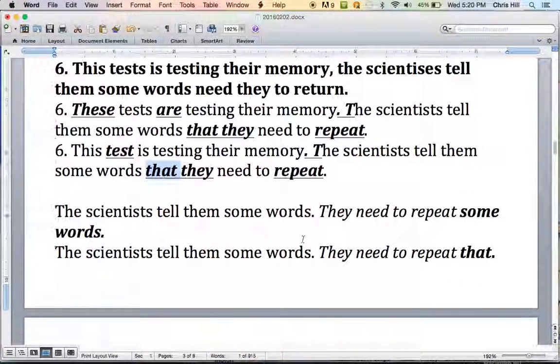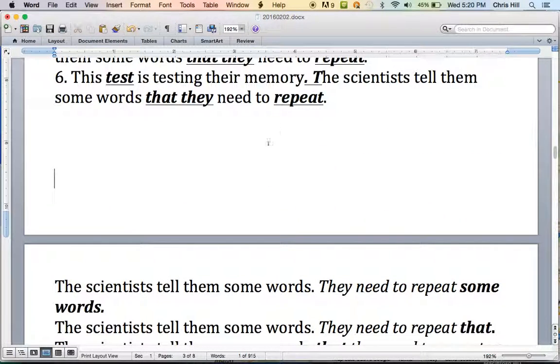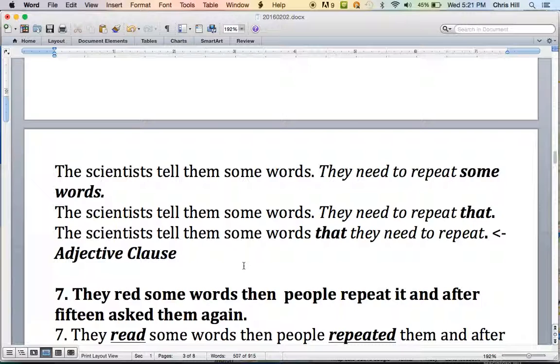This is another adjective clause. And let's look at it down below. So here again, we started with two sentences. The scientists tell them some words. They need to repeat some words. Okay? Notice we have some words and some words.